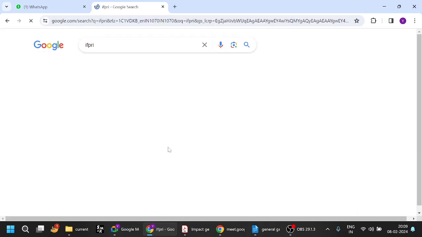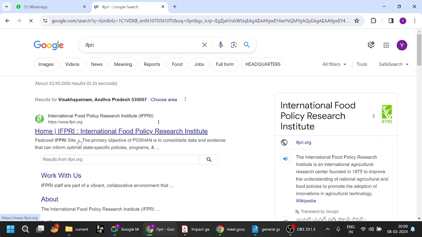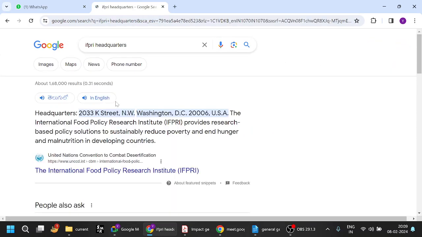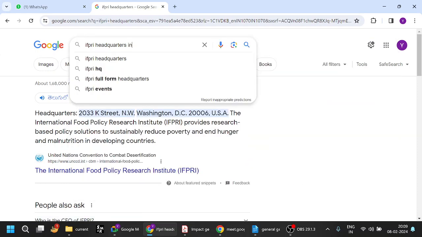IFPRI, so International Food Policy Research Institute. Okay, IFPRI, International Research Institute, 1975. That is also look headquarters. See, headquarters is usually given Washington. Okay, and it is giving the Global Hunger Index.